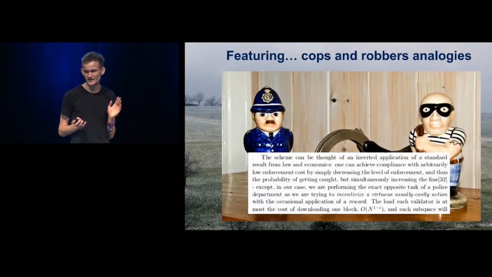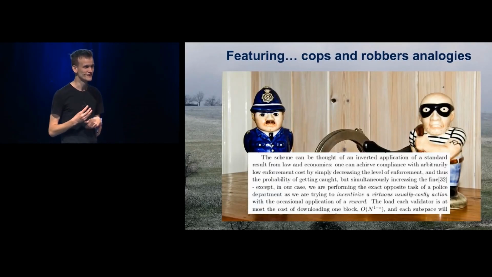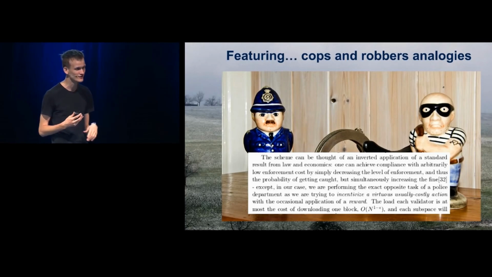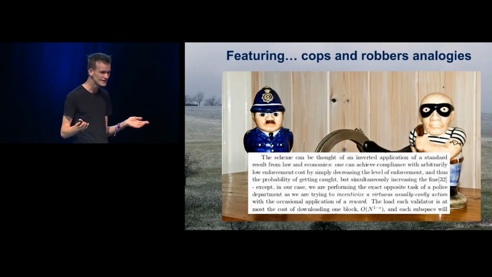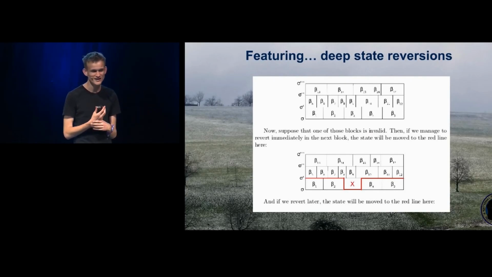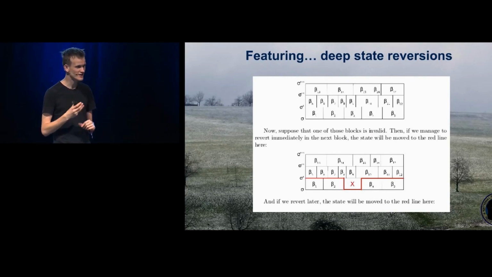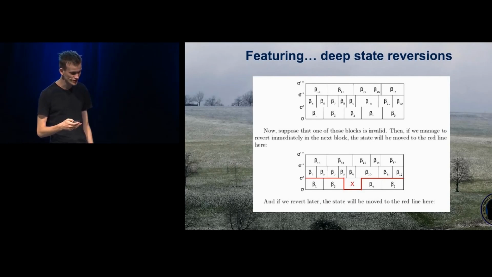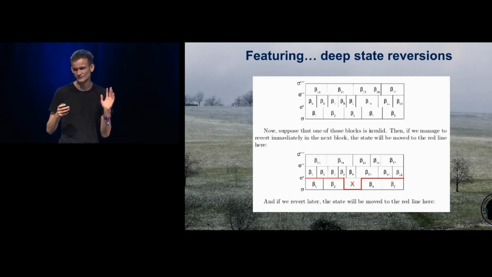A lot of them were inspired by ideas of how escalation works in chord systems, an analogy that I know Joseph with Plasma really loves to use as well, but we tried to use it for the base layer. Deep state reversions, so basically if something goes wrong, then potentially large portions of the state could get reverted even fairly far into the future. So there was a bunch of complexity, right?